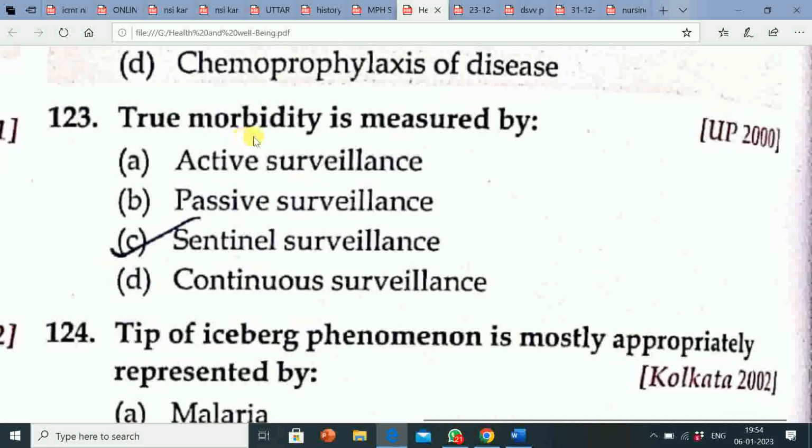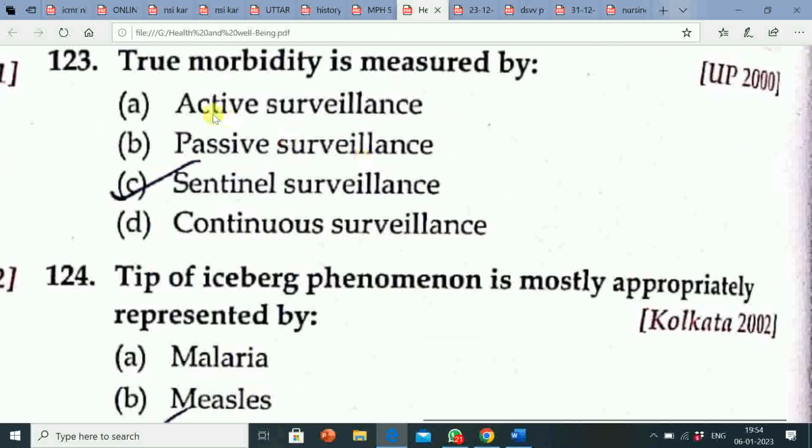Next question is, true morbidity is measured by option A, active surveillance. Option B, passive surveillance. Option C, sentinel surveillance. Option D, continuous surveillance. Correct answer is sentinel surveillance. True morbidity is measured by sentinel surveillance.